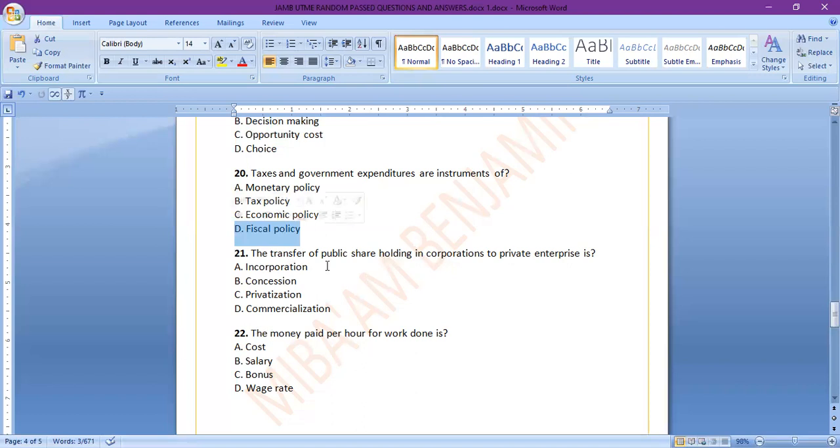The next question, 21, transfer of public shareholding in corporations to private enterprises is A, incorporation, B, concession, C, privatization, D, commercialization. Yeah, so we all know transfer of public shareholding in corporations to private enterprises is known as what? Privatization.